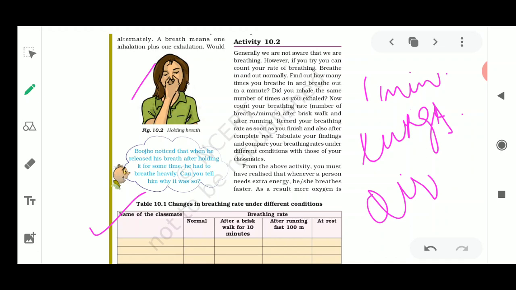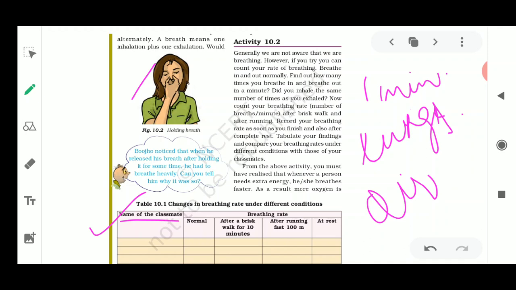It is written here, the name of the classmates. Unfortunately you are not meeting your classmates, but the same activity can be done at home. So you could find out the breathing rate of the family members living with you: your mother, your father, your sister, your brother, or anyone else living in your family.